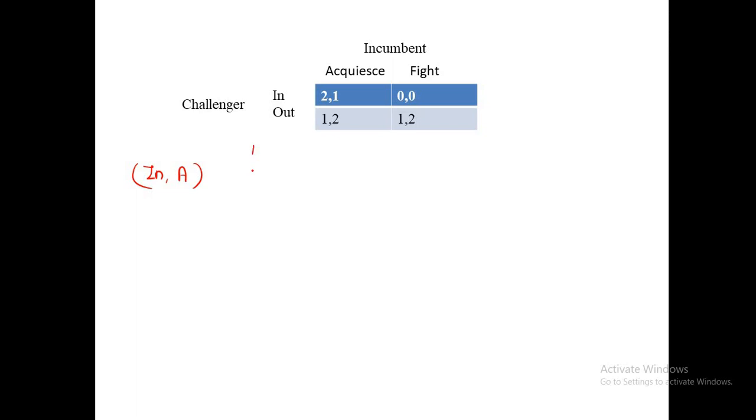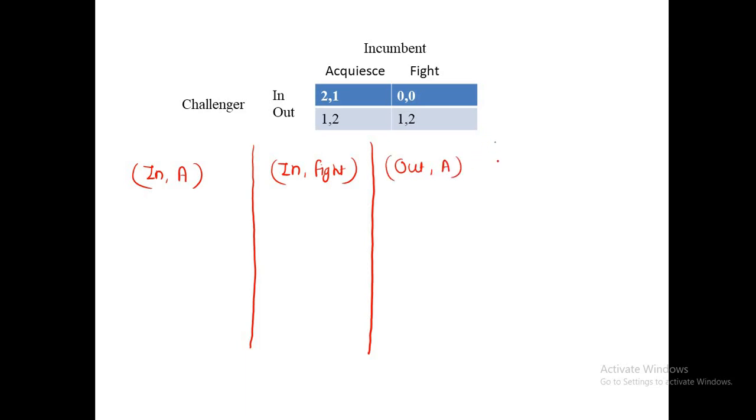The other combinations are in, fight, out, accommodate, and out, fight. So we have 4 possible combinations in this game.